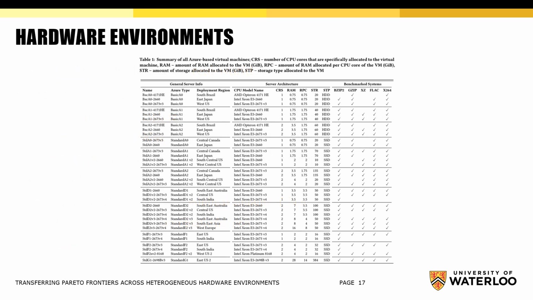We evaluated our approach using 34 different Microsoft Azure virtual servers. These servers have different CPU models, different numbers of CPU cores available, different total allocated random access memory sizes, and respectively different random access memory size per core, and finally, different storage type and size.